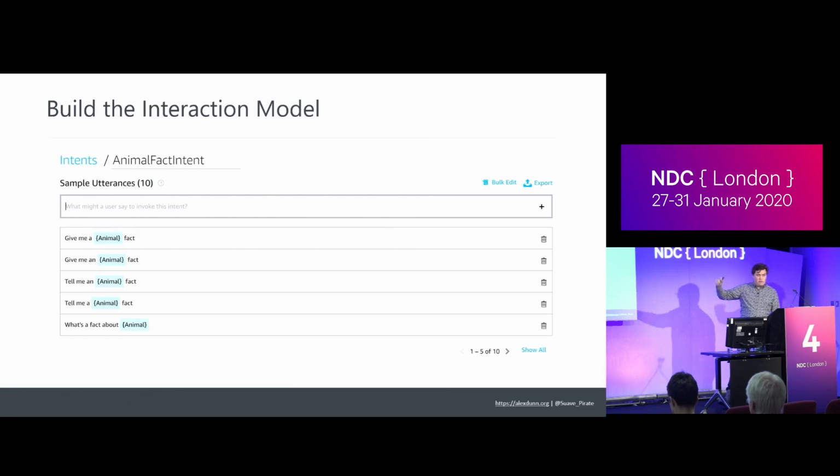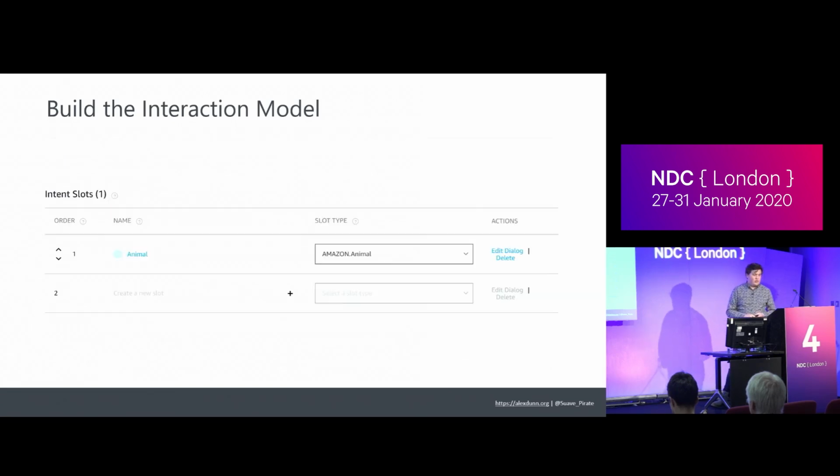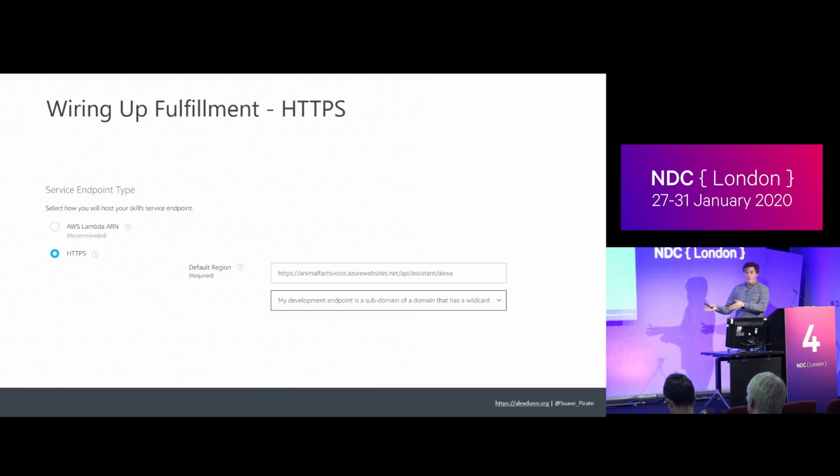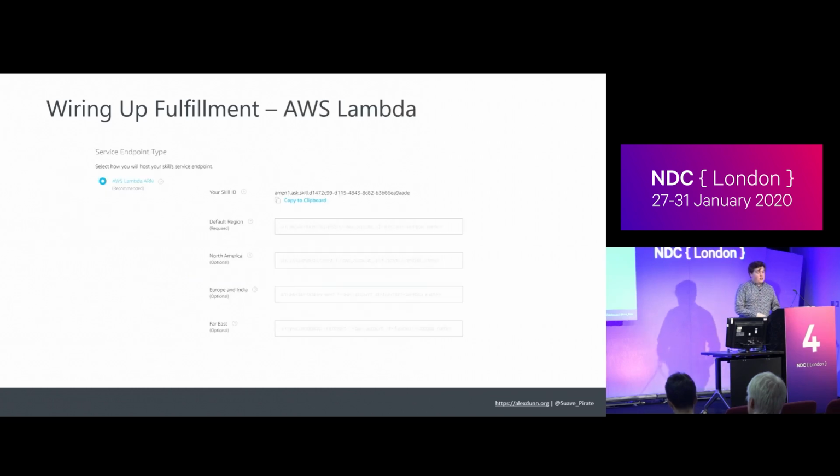We define it here. We fill out the values with the slots in there as variables. We define the value and the type of our slot, so it's an animal. Luckily, Amazon gave us a pre-built type for animals, so we don't have to define every animal on Earth. We can also extend the built-in one with some extra stuff if we want to. And then we wire it up to our actual endpoint. This is where we tell Amazon, hey, when you get a request for my skill, send it to this URL. If you were doing it on Lambda, it's the opposite. You just give it the skill ID for your Lambda or your Lambda resource number and tie them together so it knows to send it.